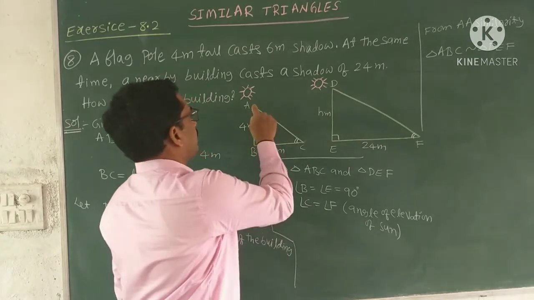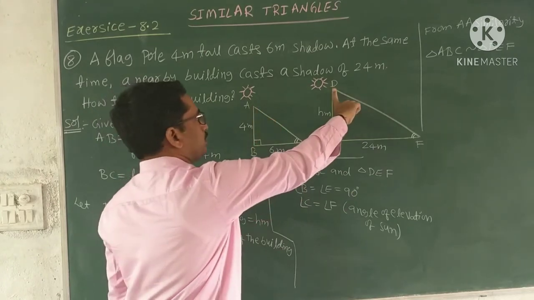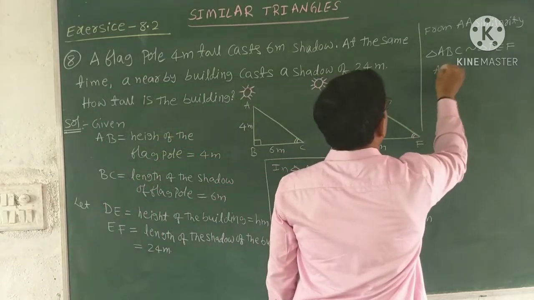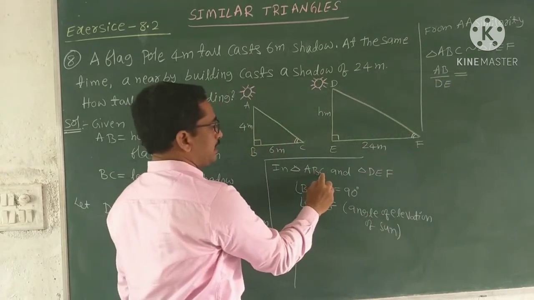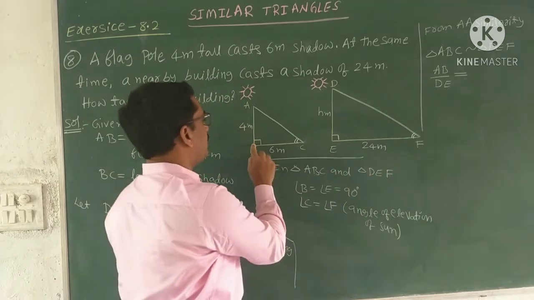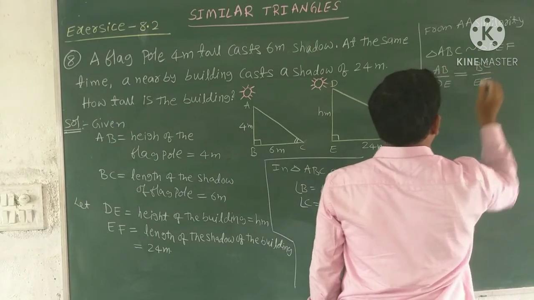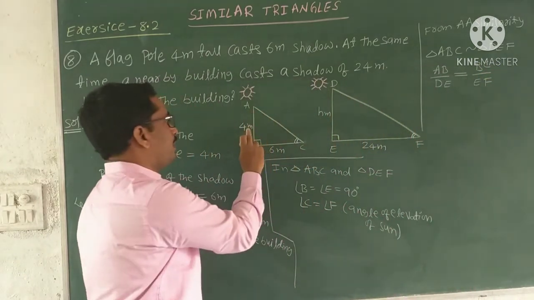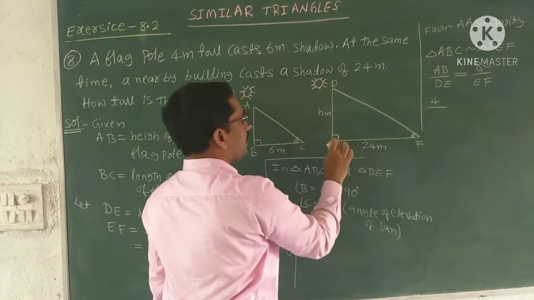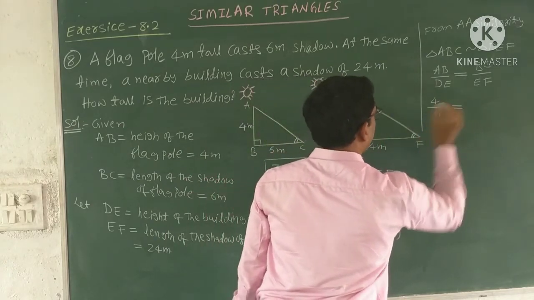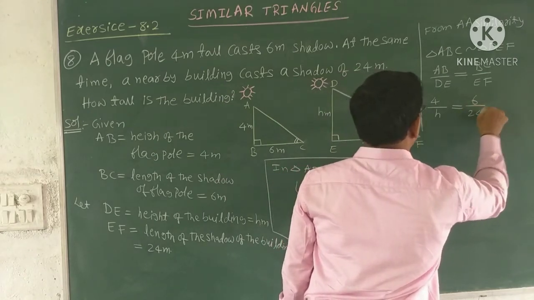Compare the sides. First, follow the order: AB by DE, because AB's corresponding side is DE, is equal to BC by EF. Substitute the values. AB is 4 meters, so write 4 by DE, whose value is H. You have to find the height of the building. Next BC is 6 meters, next EF is 24 meters.